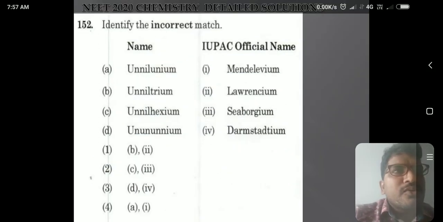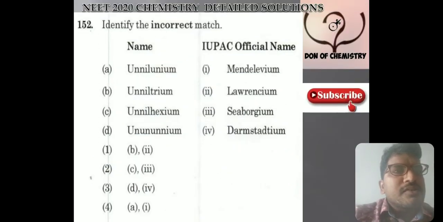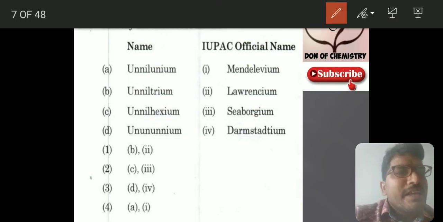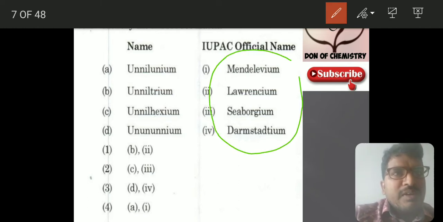See, this seems to be a difficult question, but if you approach it logically you can do it easily. What they have given is atomic numbers and the names of the elements, and they have asked which of the following is the incorrect match. I will tell you the simple logic.